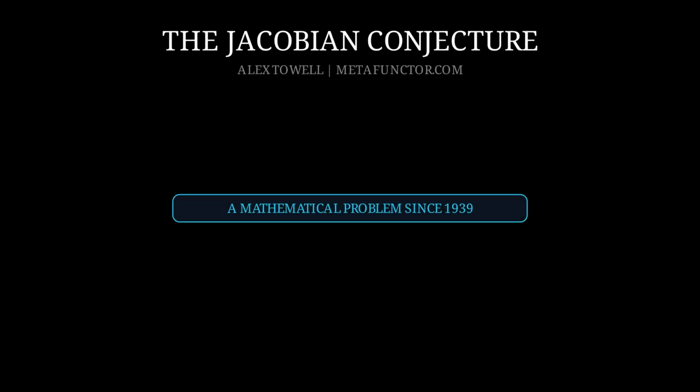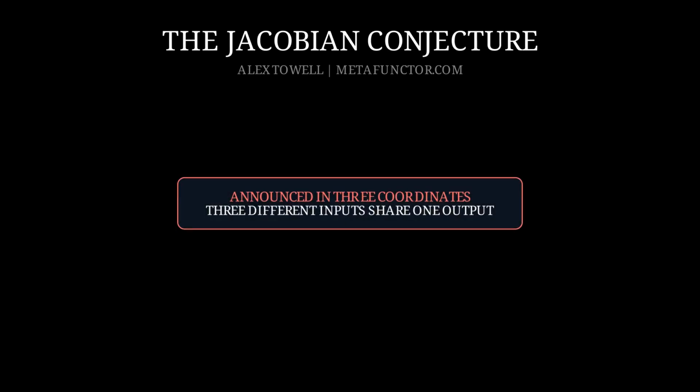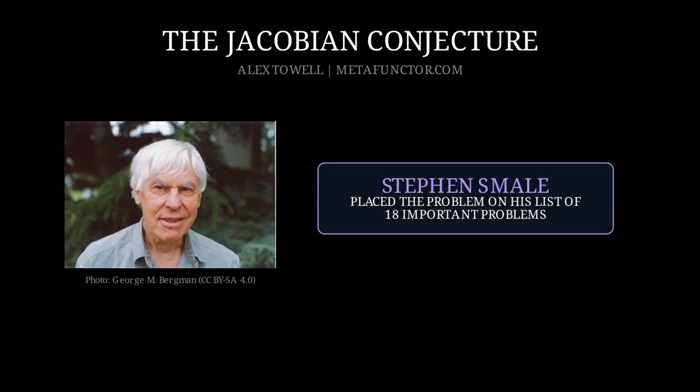Since 1939, mathematicians have worked on a problem called the Jacobian Conjecture. In July 2026, an announced example gave 3 different inputs the same output. If the formulas hold up, no single undoing rule can recover which input was used, and the conjecture is false in 3 coordinates.